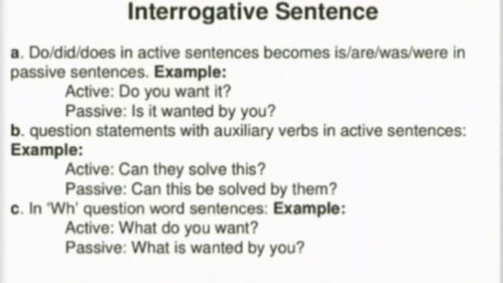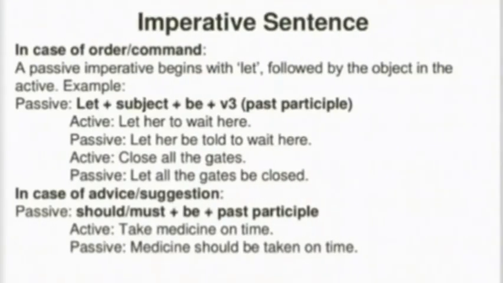So there are three types of interrogative forms we have. One is using the do verb, one is using the auxiliaries, and another one is using WH. If it is do, you have to use is, or was, were. If it is going to be auxiliary or modal auxiliary, say can, so it will be can, then subject, then be. If it is WH, you have to use WH in passive.